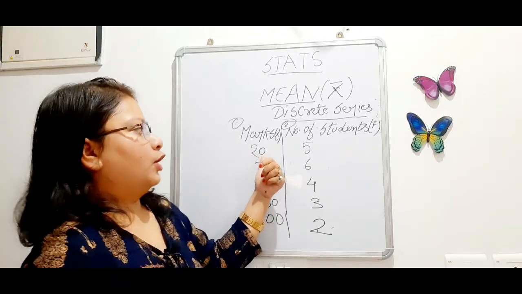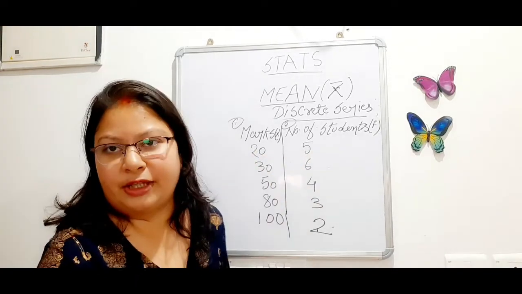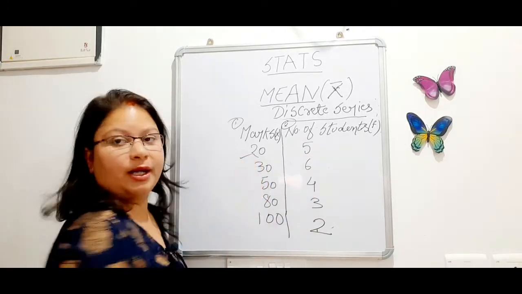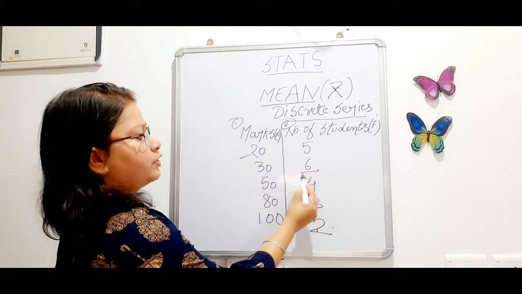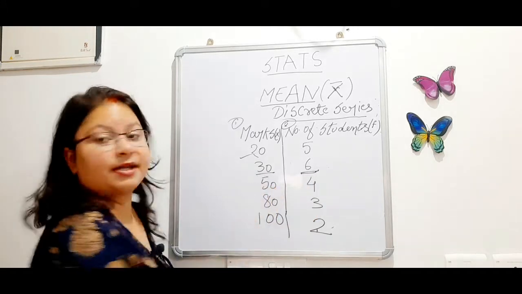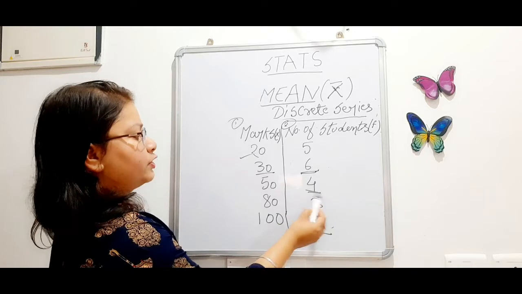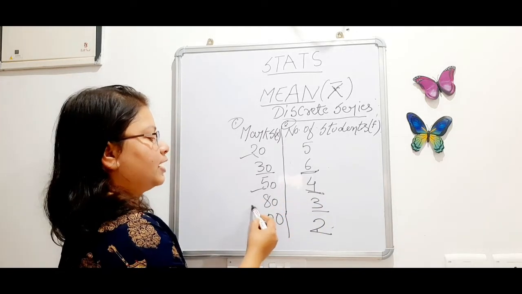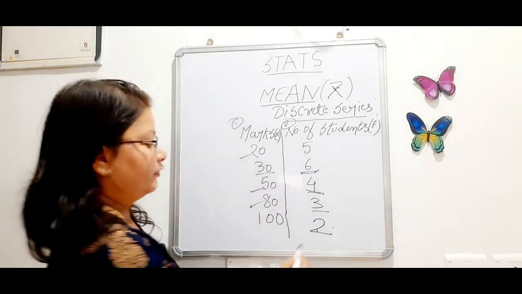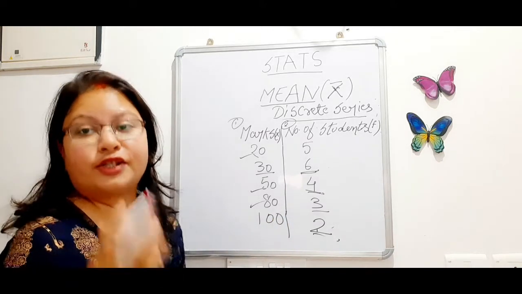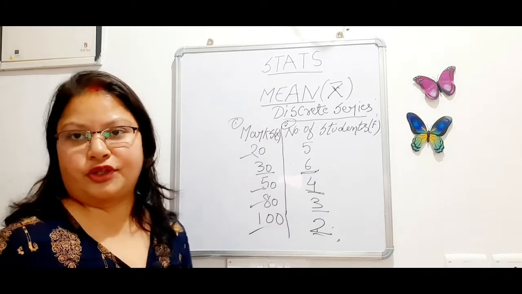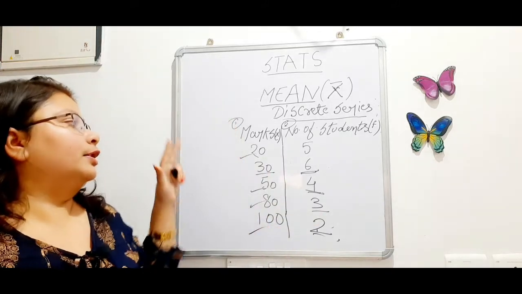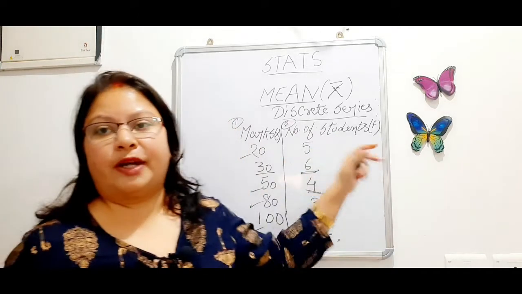20 marks is secured by 5 students. In an examination of a class, 5 students secured how many marks? 20 marks. Okay. 6 students of the class scored 30 marks each. 4 students of the class secured 50 marks each. 3 students of the class secured 80 marks each, and respectively 2 students of the class secured 100 marks each. Okay, so this is the format of discrete series where the variables or the numbers are supported by frequency.